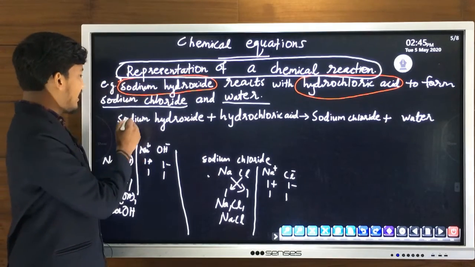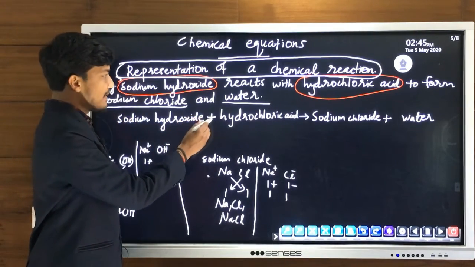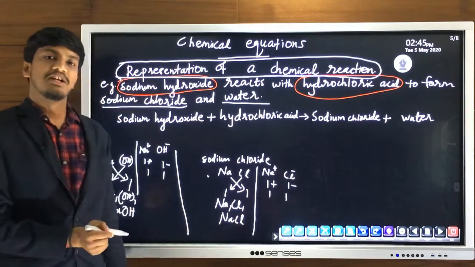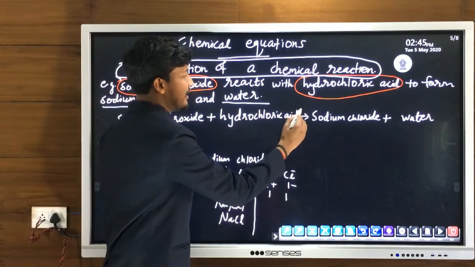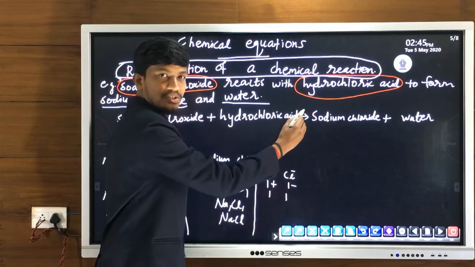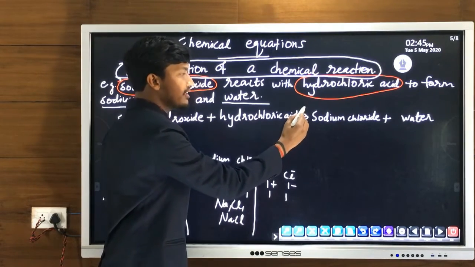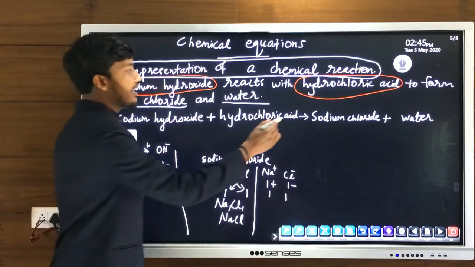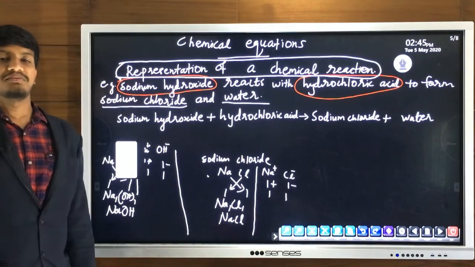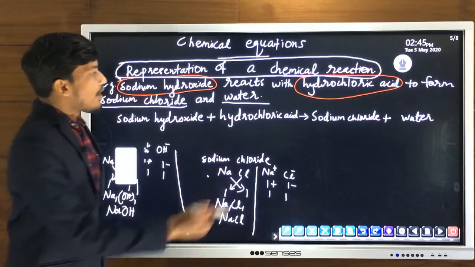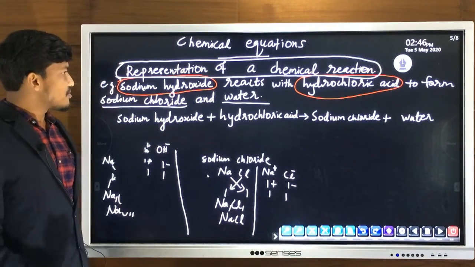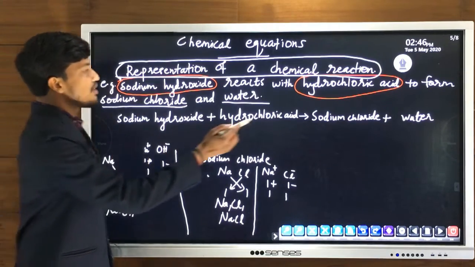That is, first reactant we have sodium hydroxide, plus we have one more reactant, that is hydrochloric acid. Suppose if we have a third reactant, then after the hydrochloric acid we will put a plus sign and we have to write the third reactant. After that, arrow mark. Then on the right side we will write products. So which are the products in this case?